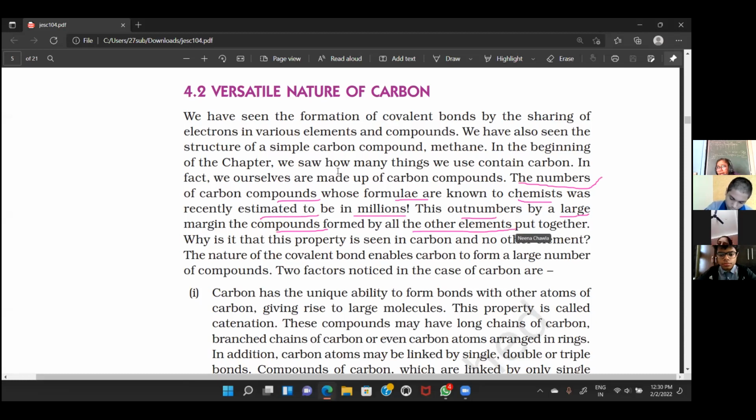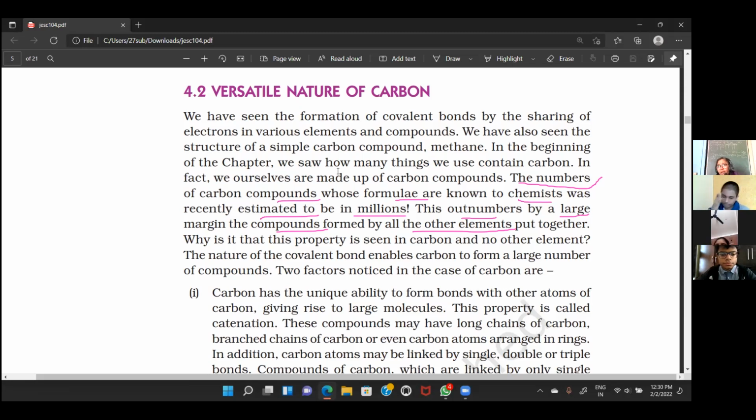Put everything else together on one side and carbon compounds on the other, and both are almost equal. So it is surprising: the other 117 elements of the 118 are on one side, and the number of compounds formed by carbon on the other side is more than millions. That's why we give it more importance.